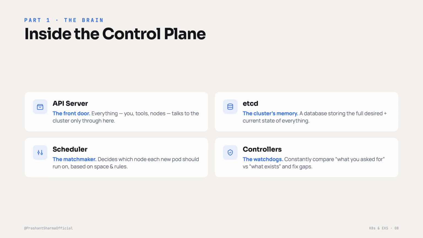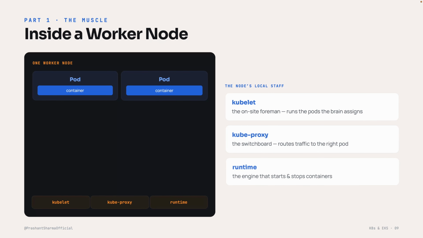Now, what is inside a worker node? The muscle, a single worker node, that is your real server. And it is where your containers actually live, wrapped in pods. We will define pods properly in a second, but consider the node right now. Each node has a little local staff, which is your 3 helpers. The kubelet, the kube-proxy, and the runtime.